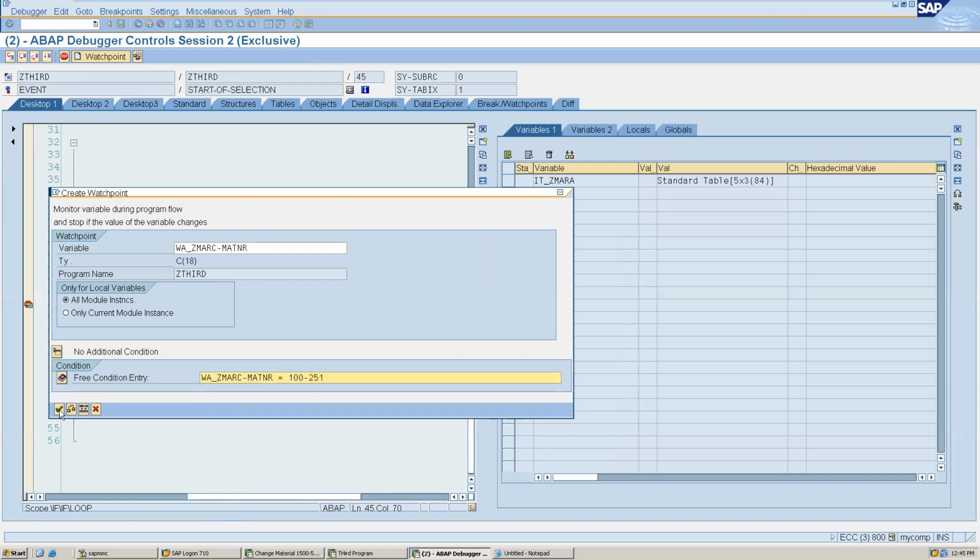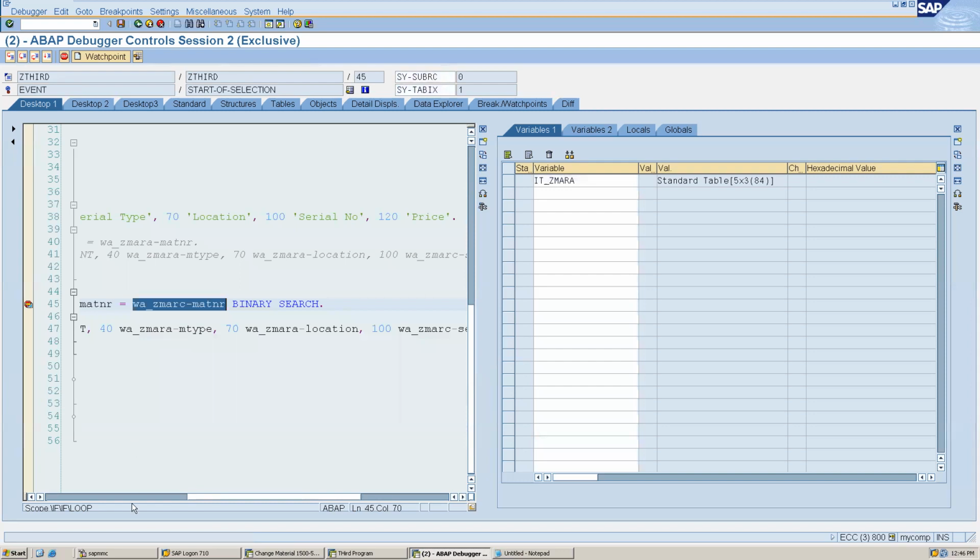So whenever it reached... incorrect parameter condition. What is that? One minute, what is the problem?